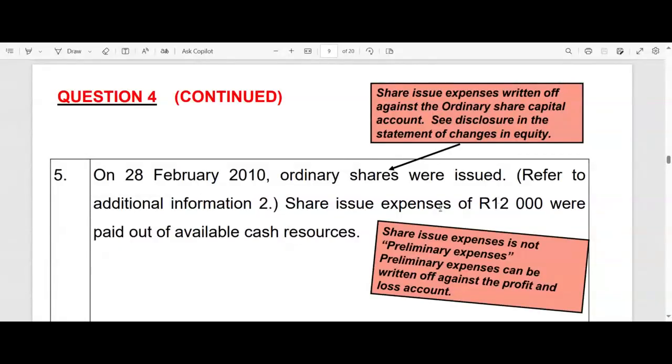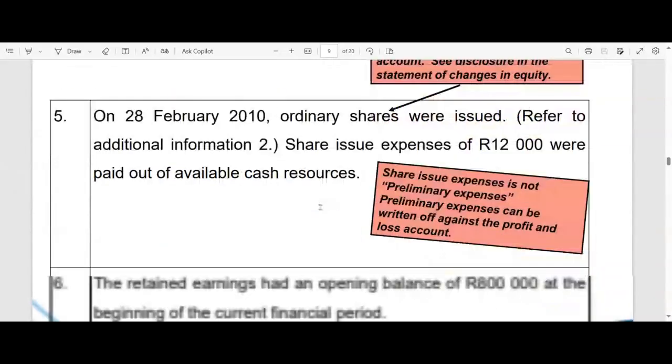And like I say, what we must now think of, what did we say? When we close off these accounts, where does this get closed off to? The share issue expenses to the ordinary share capital account. So it'll reduce our ordinary share capital account by 12,000 rands. And that will be a movement. That will be another change in equity. So that will be a line item in our statement of changes in equity.